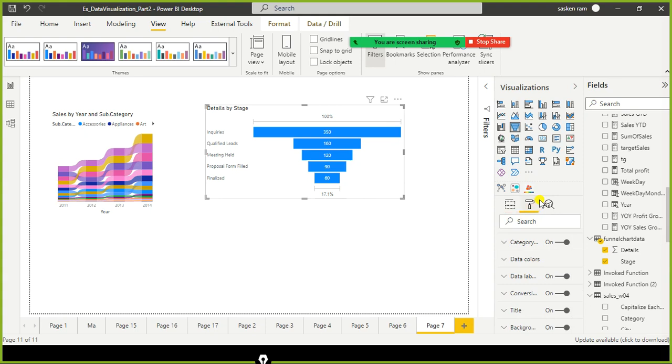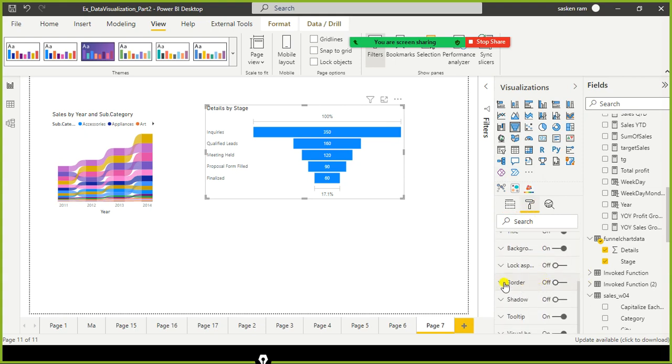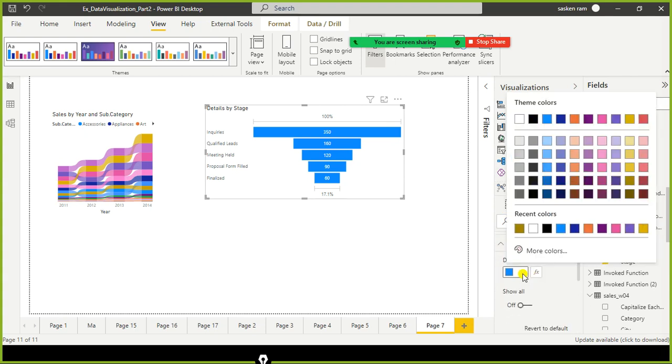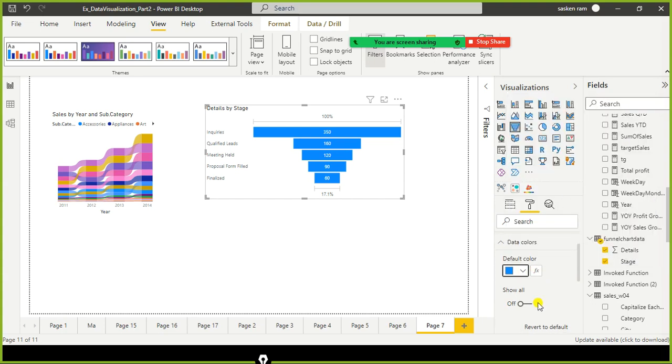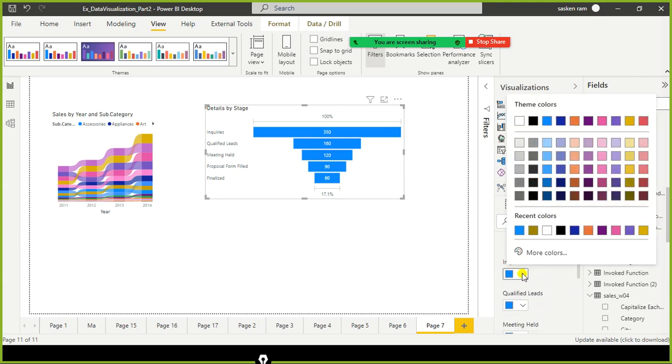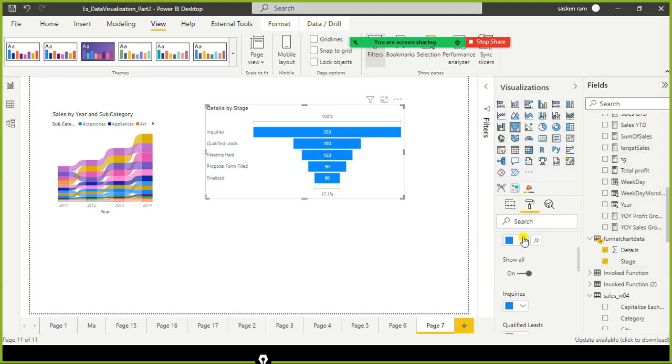Here in the roller painter icon, when you click on it, you can find various options. Data label is already enabled, and here you can go to data colors. You can change the colors here. If you select show all, for each stage you need to toggle the show all option from off to on in order to give different colors to different stages. So for inquiries, I'm going to give a light color. I start with blue here.